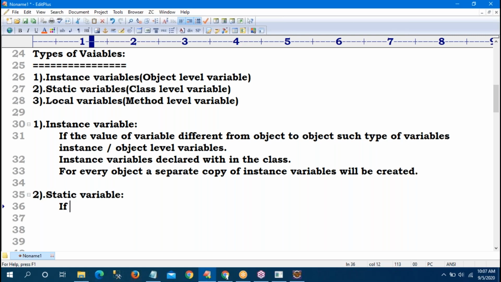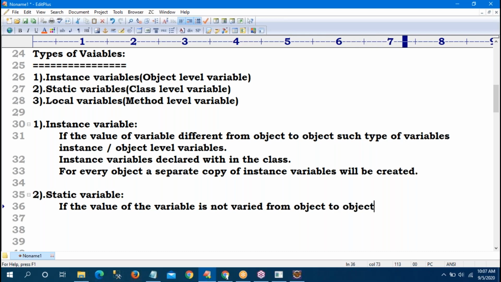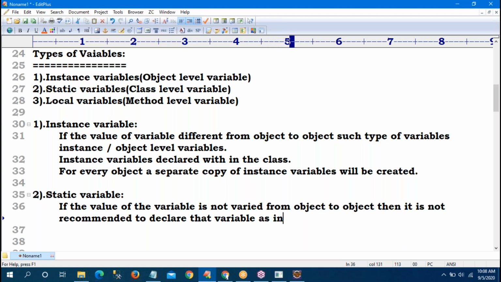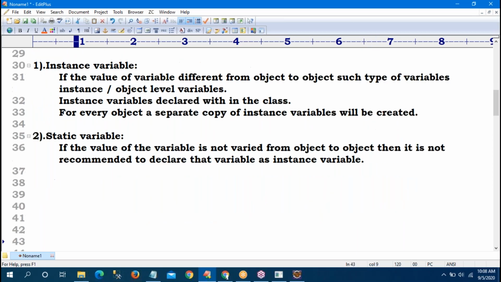If the value of the variable does not vary from object to object, then it is not recommended to declare that variable as an instance variable, because for every object a copy will be created. Then how can we declare it?